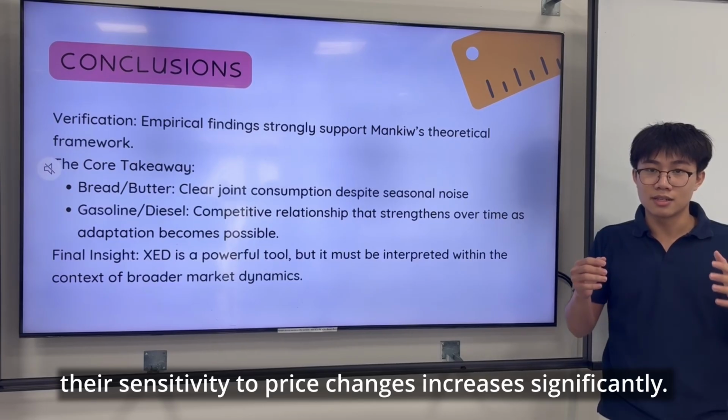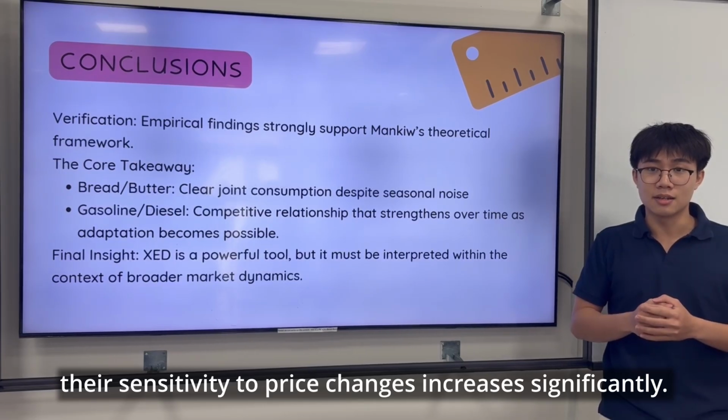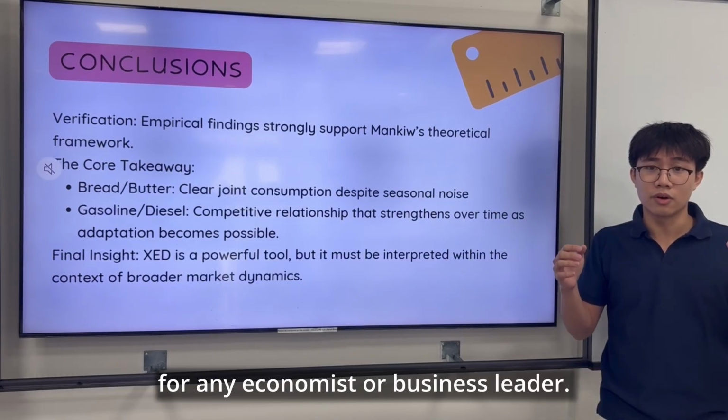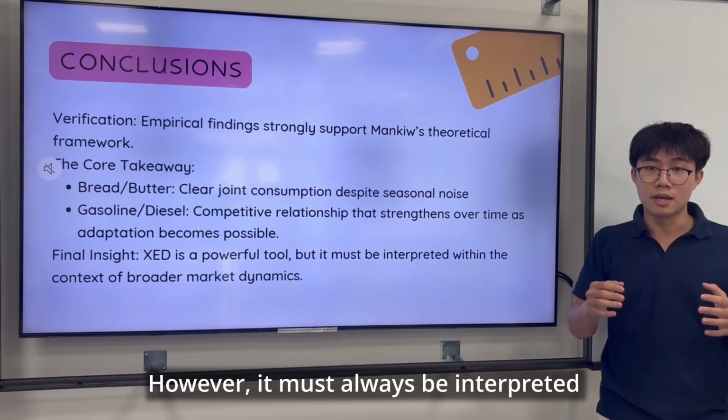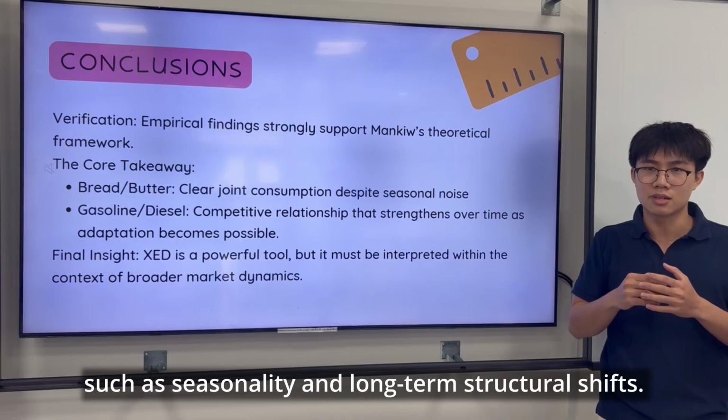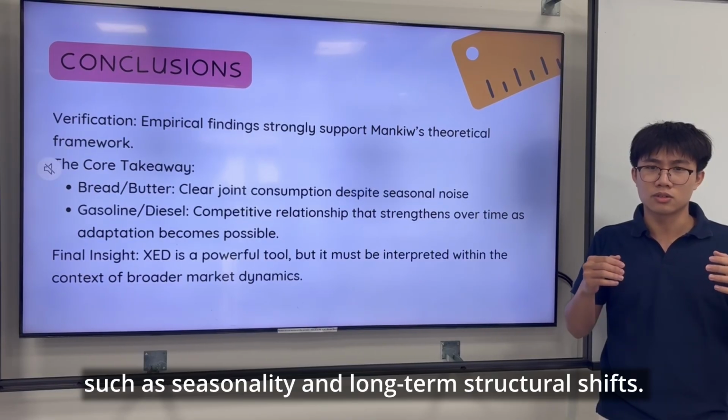Their sensitivity to price change increased significantly. In closing, cross-price elasticity is a powerful diagnostic tool for any economist or business leader. However, it must be integrated within the broader context of market dynamics, such as seasonality or long-term structural shifts.